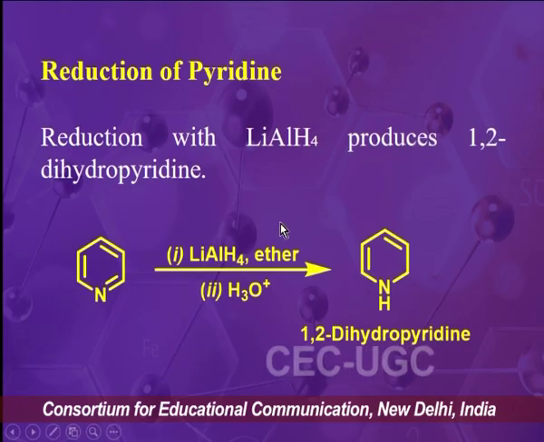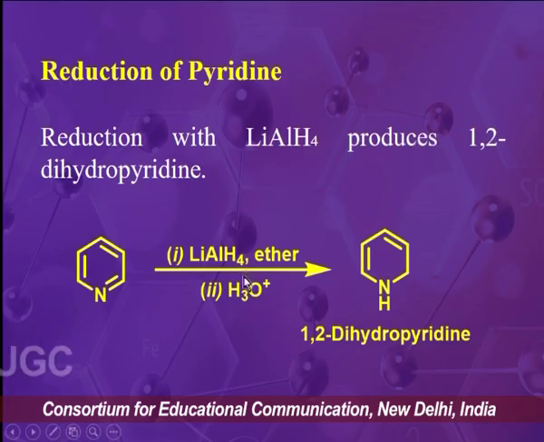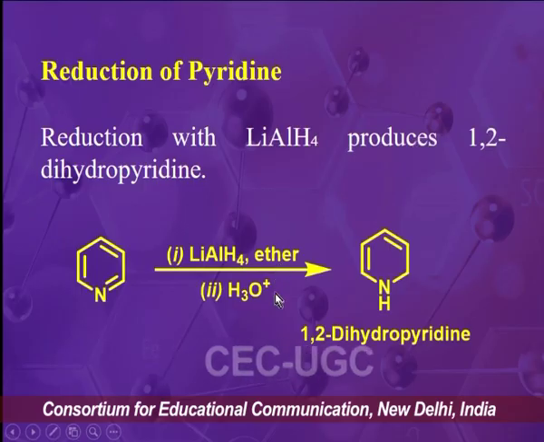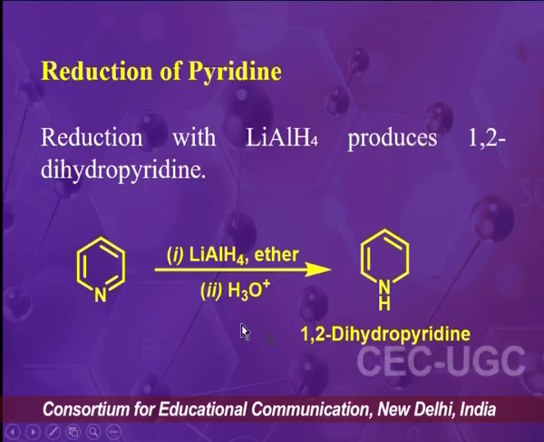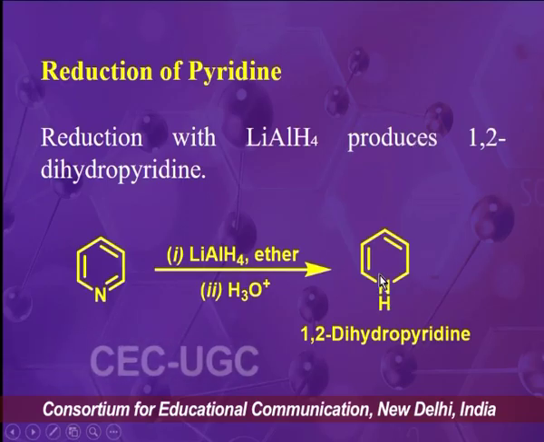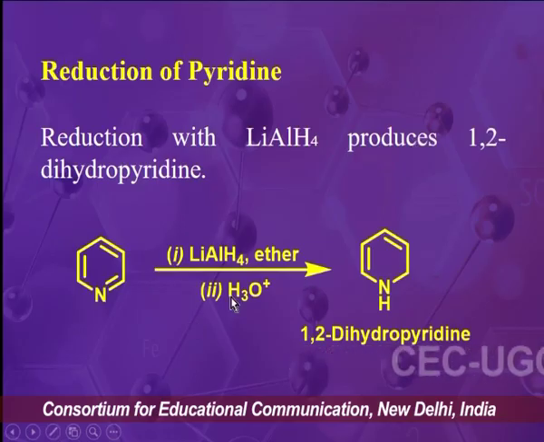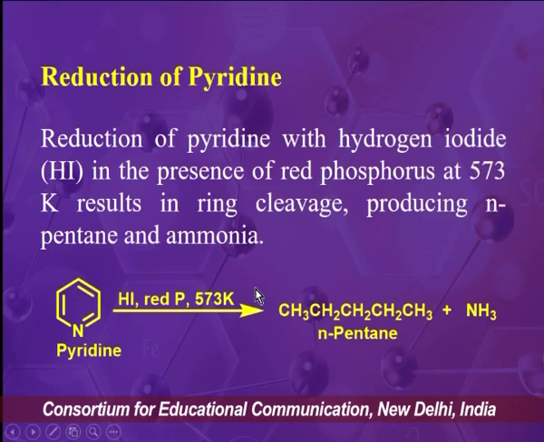The third kind of reduction can be carried out of pyridine by using lithium aluminum hydride in presence of ether as the solvent, followed by acidic workup, that produces 1,2-dihydropyridine as the final product. So this is also a kind of partial reduction of pyridine.